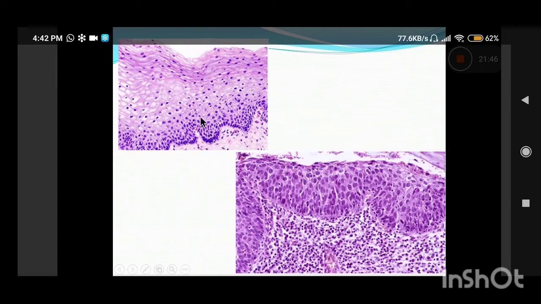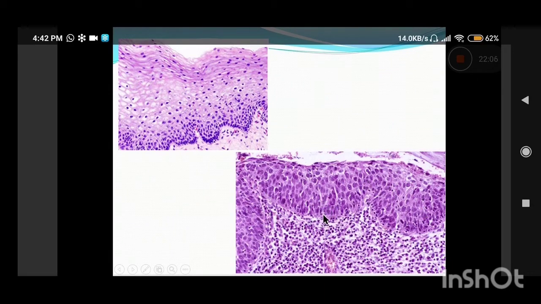but I'll just show you here. So this is the normal epithelium. You can make out that the nuclei are lying in a single row, closely lying close to the basement membrane. And these are the superficial layers, and the cells keep on maturing as they move towards the top. Now this is a dysplastic epithelium.